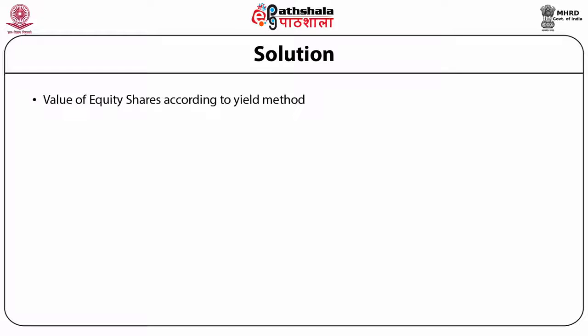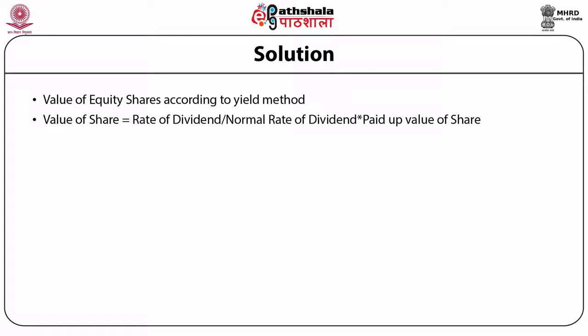Value of equity shares according to yield method. Value of share is equal to rate of dividend divided by normal rate of dividend multiplied by paid up value of share. So value of share in this case is 18 divided by 15 multiplied by 100, that is rupees 120.